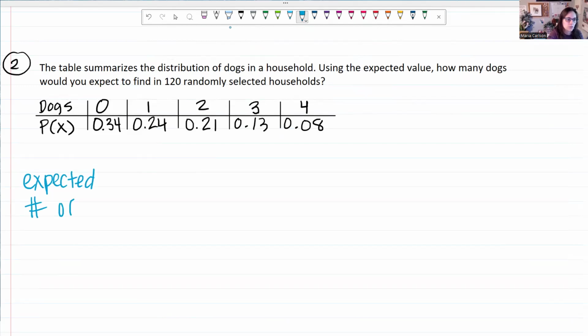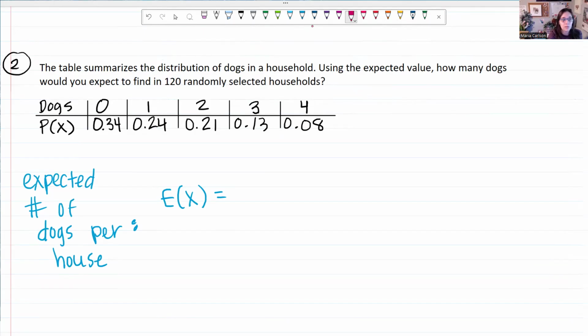All right, so let's find the expected number of dogs per house. Essentially the expected value for this probability distribution. So this is really E, the expected value of X. That's how we write expected value. And now I'm going to take each outcome and multiply it by its probability. So the probability of a house having 0 dogs is 0.34. I'm going to add that to the product.